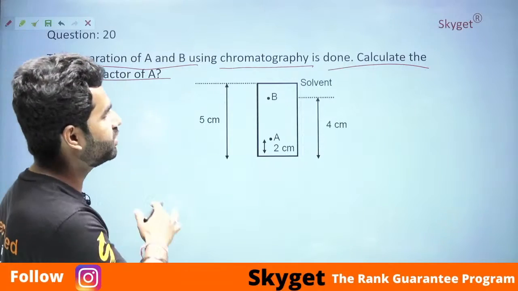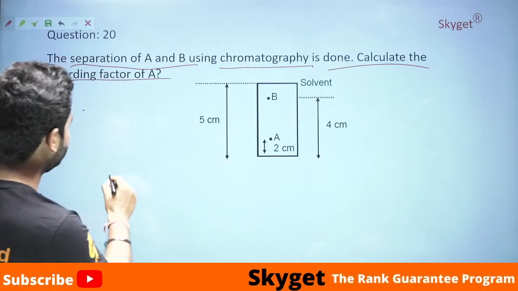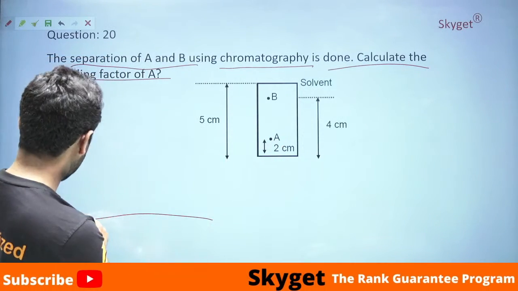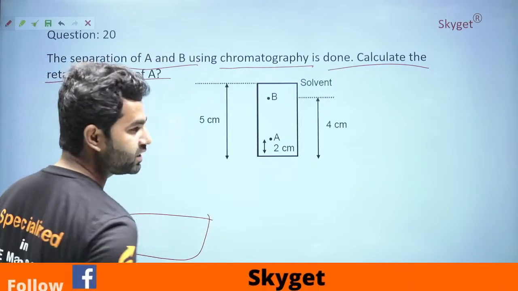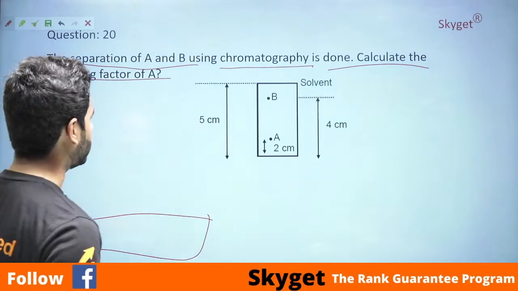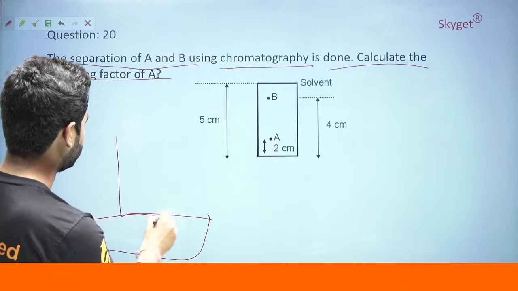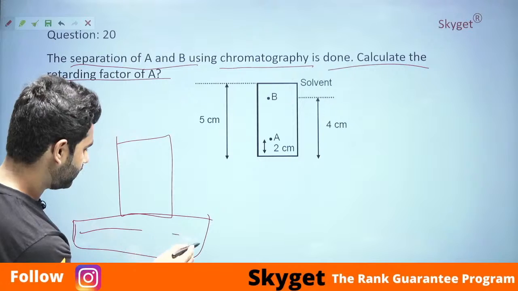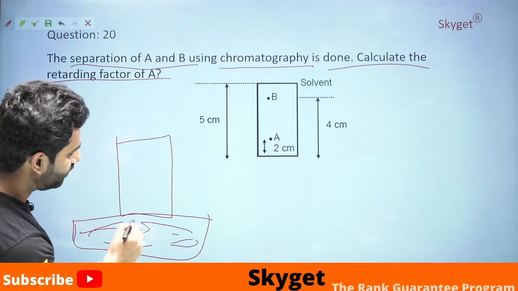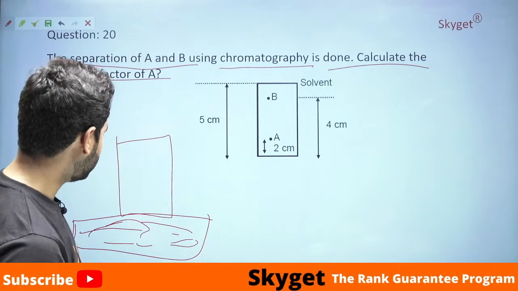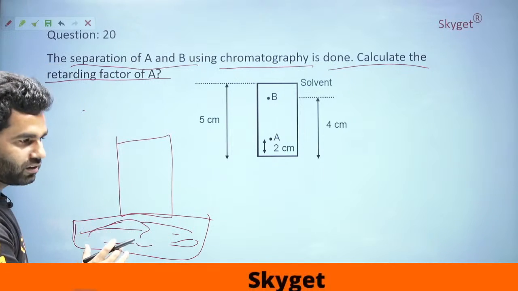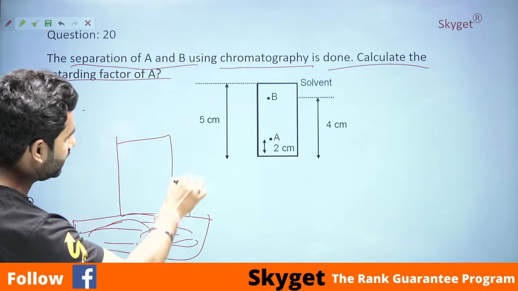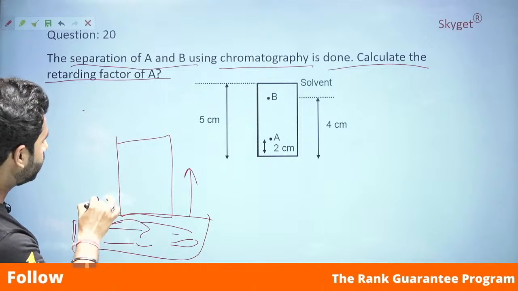To understand this question, suppose we have a solution in which we have put TLC paper or chromatography paper. This is the solution having solvent as well as solute. So what will happen is that in the solution the solvent part will move up as well as the solute part will move up.